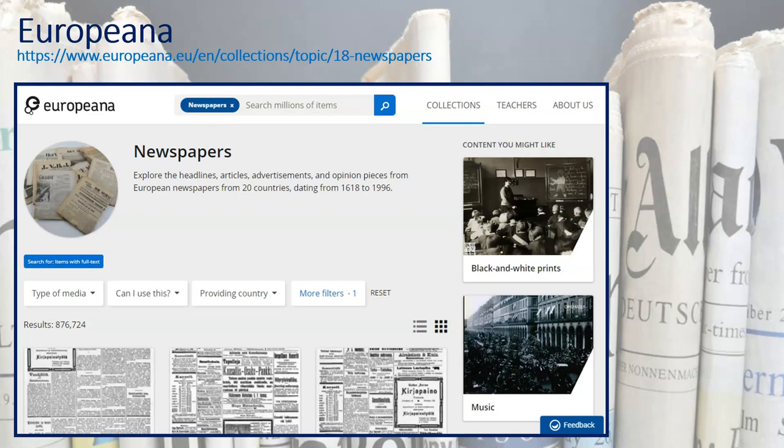So Europeana does have a newspapers collection, and it does cut across Europe. And so if you're researching ancestors there, I would definitely check it out.